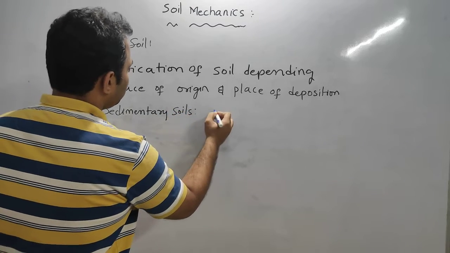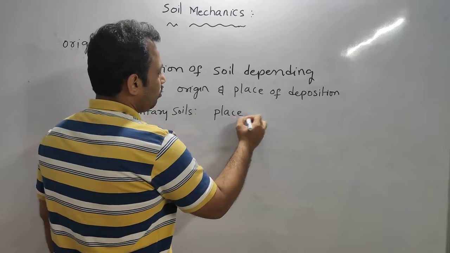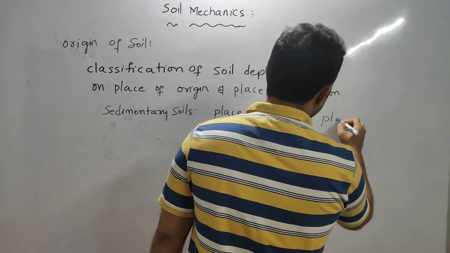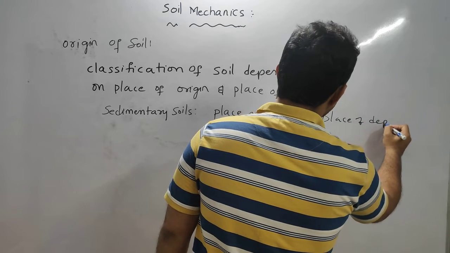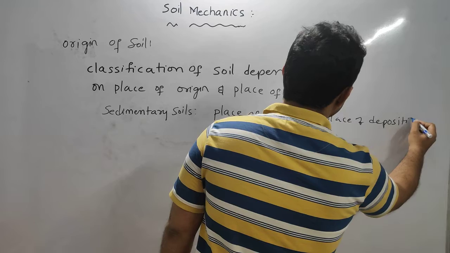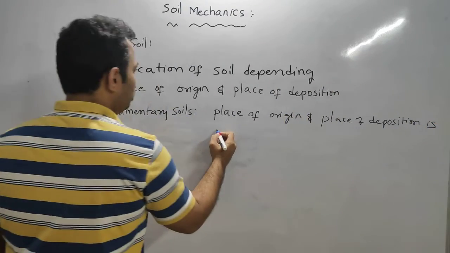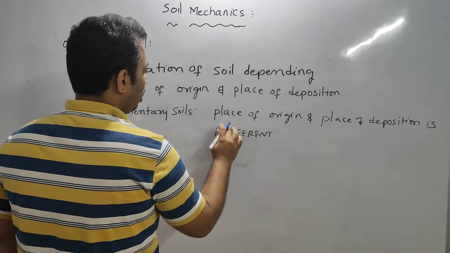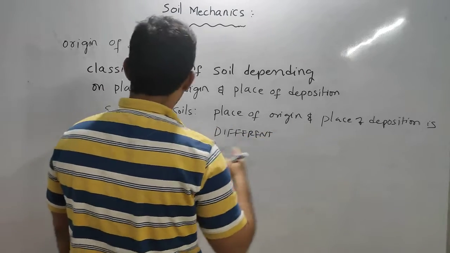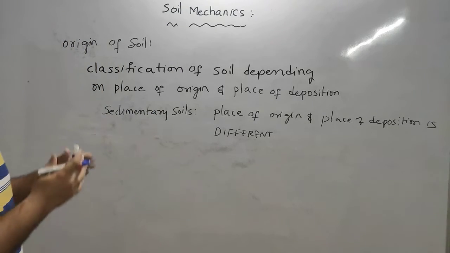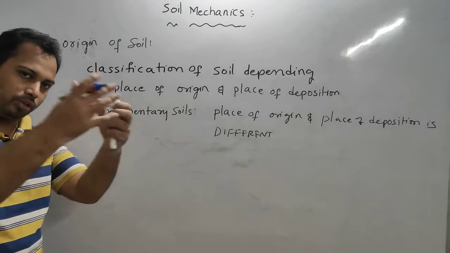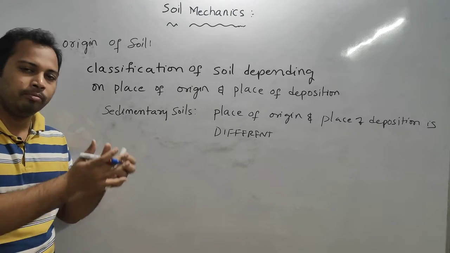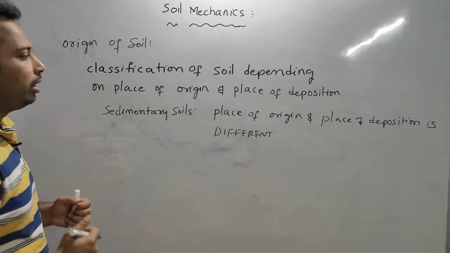For sedimentary soils, the place of origin and place of deposition are different. They form at one location, they deposit at another location. So that is sedimentary.